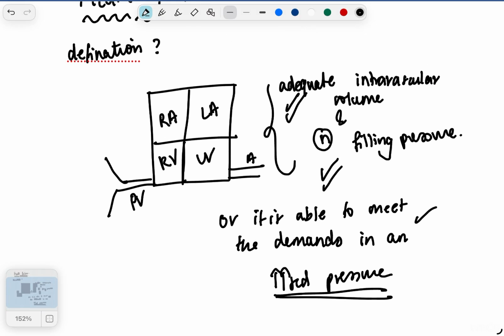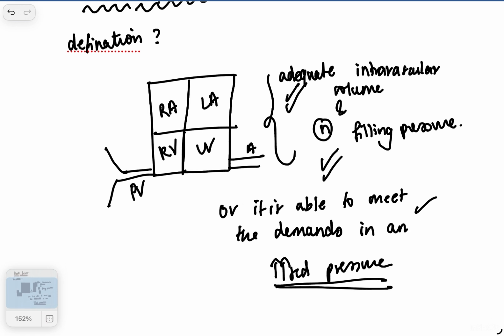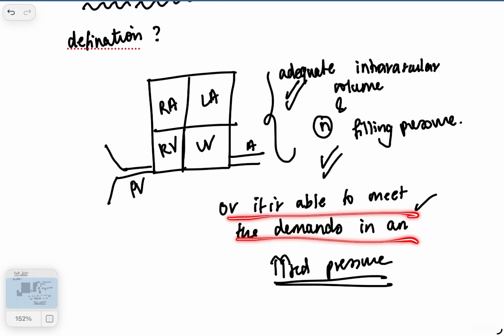Now I'll just read out the definition again and you will understand. Heart failure or cardiac failure is defined as a state in which the ventricles, at normal filling pressure and at adequate intravascular volume, are not able to meet the metabolic needs, my apologies, are not able to meet the metabolic needs, or are able to meet the demands only at an increased pressure. Okay, this is the definition.